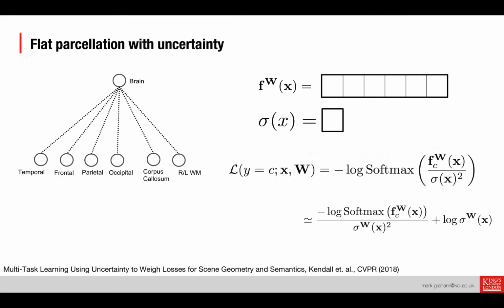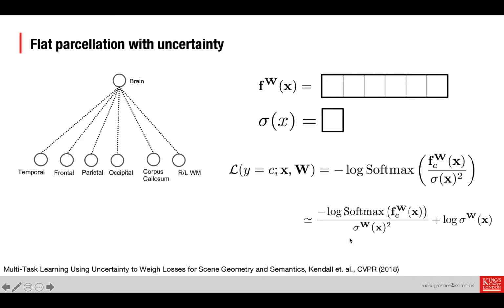And if we're interested in extending this flat method to include uncertainty, and here we're looking at modeling aleatoric spatially varying uncertainty, but this method could be extended to model epistemic uncertainty too, then following the approach from Kendall et al. at CVPR, we extend our network to also produce an input dependent uncertainty value per voxel, then we can use that to scale our logits at that voxel, and we take the cross entropy between these scaled logits and the ground truth.